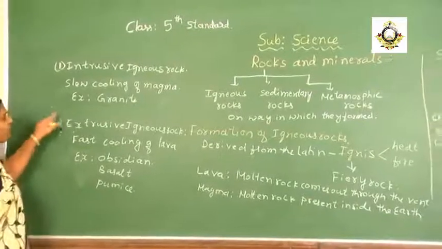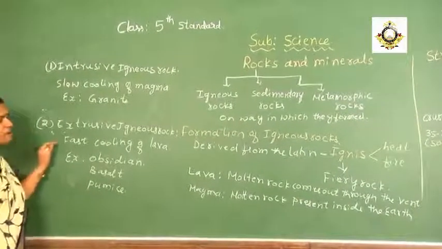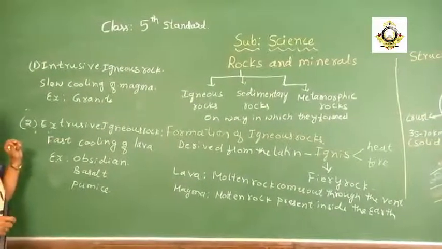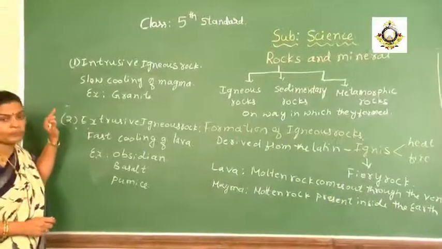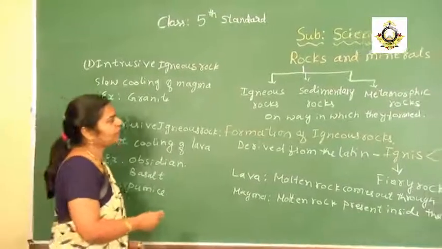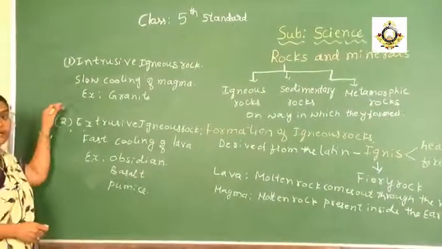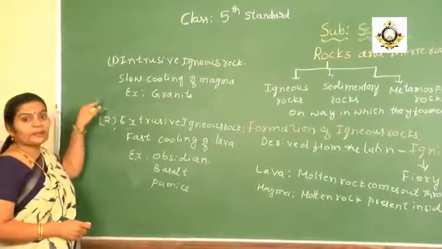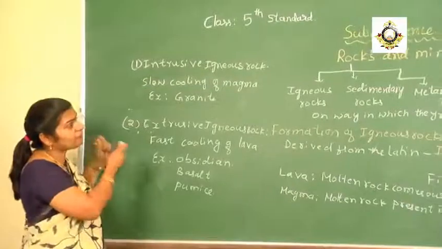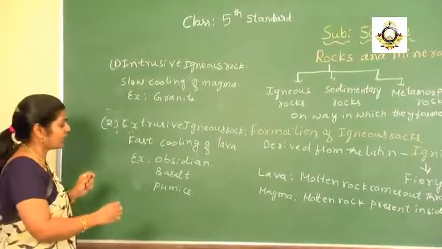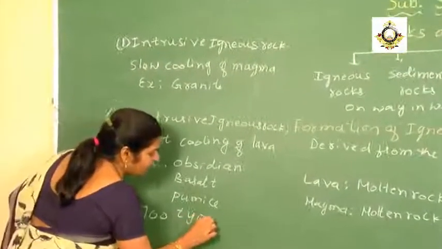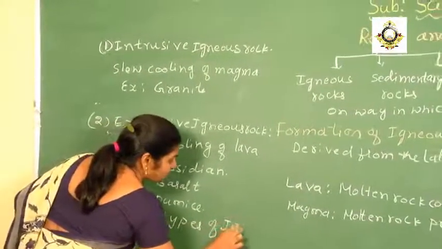So these three types of rocks are formed because of the fast cooling of lava. The next thing we are going to consider is the uses of the different igneous rocks. But before that, how many types of igneous rocks are there? There are more than 700 types of igneous rocks.